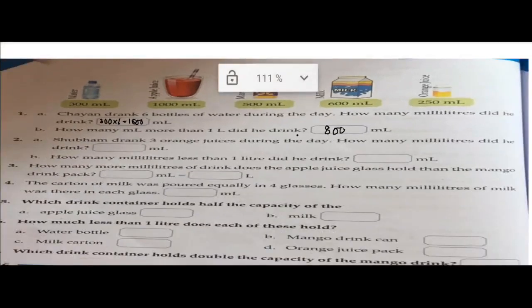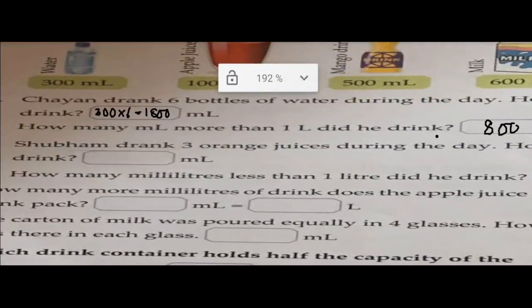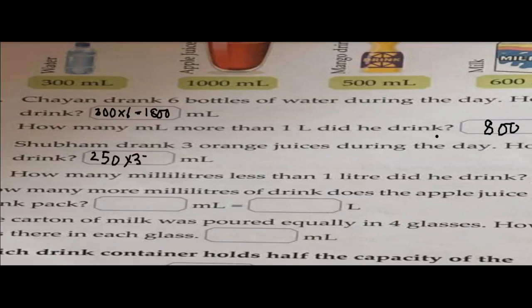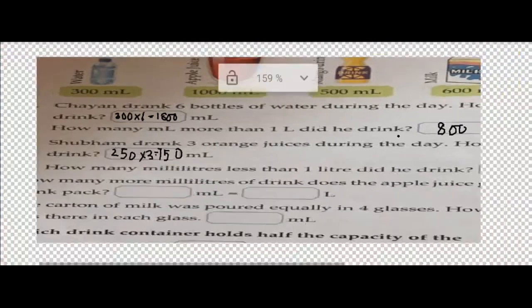Now Shubham drank 3 orange juices during the day. How many milliliters did he drink? So 3 orange juices. You can see that the capacity of orange juice is 250 ml. So 3 orange juices means how many ml is he drinking? 250 into 3. 3 zeros are 0, 3 5s are 15, 3 2s are 6, that is equal to 750 ml.